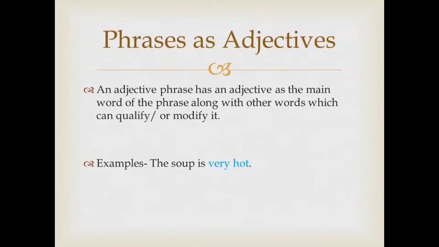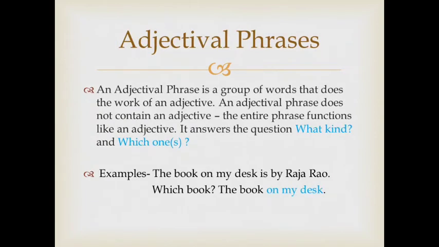In the same manner we can say an adjectival phrase. An adjectival phrase is a group of words that does the work of an adjective. It does the work of the adjective, which means an adjectival phrase does not contain an adjective.